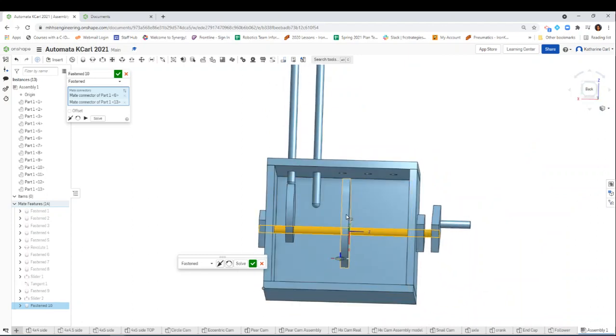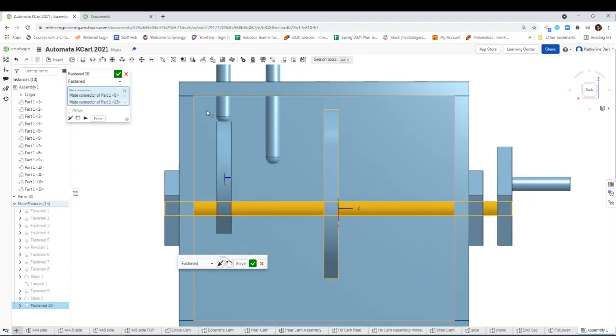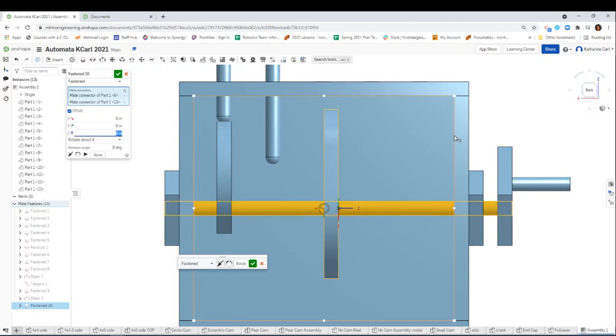We want this cam to be underneath, directly aligned up. So let's figure out how far we need that offset. This is where we might have to play around a little bit. So we need an offset, and the Z direction, based on our model, goes in the direction we want to move it. So we're going to change that Z direction.